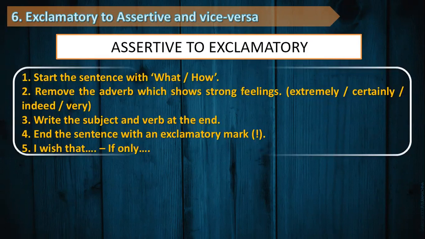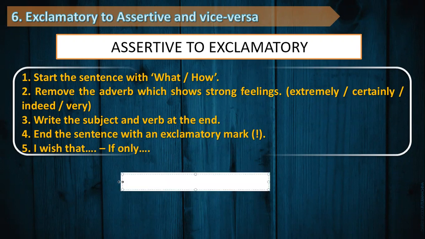Now, I'm giving you an easier trick to remember. When it comes to assertive to exclamatory change, there are two things that primarily you need to remember, which can make this concept easier.